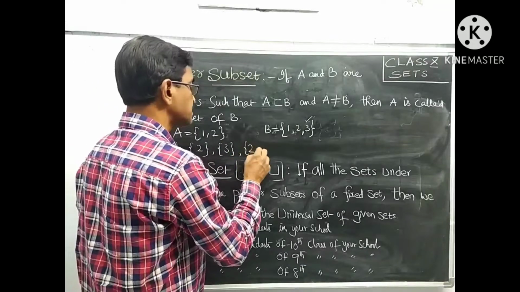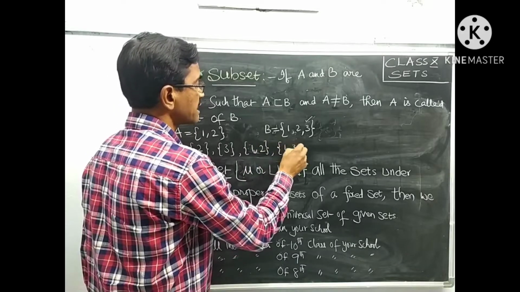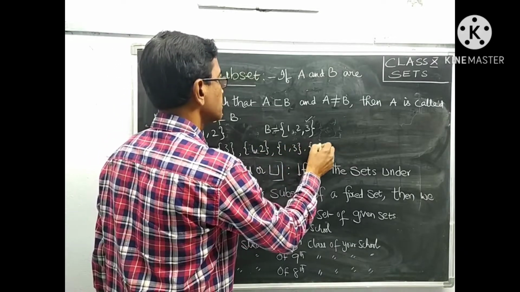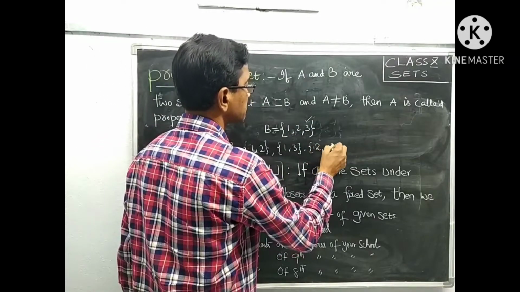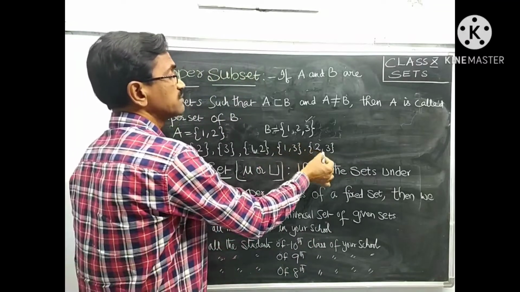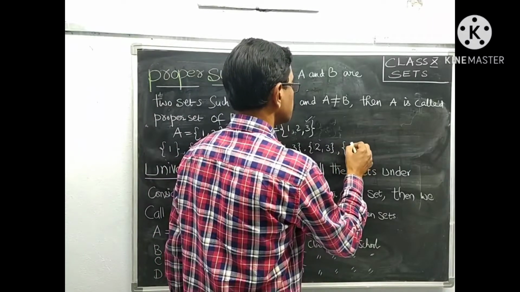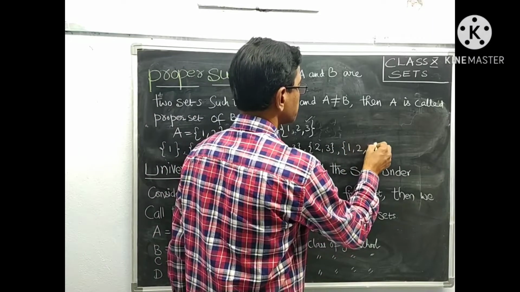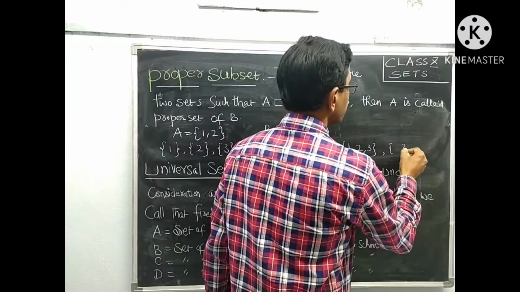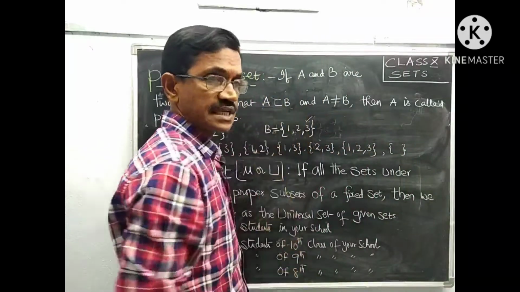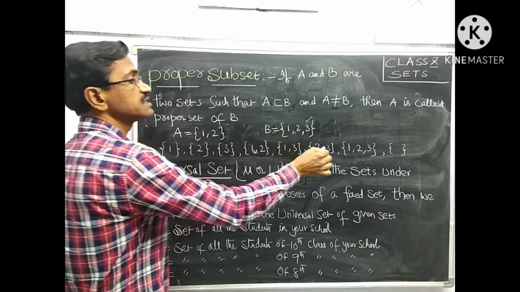By taking two elements, {1, 2}, {1, 3} and {2, 3}. These are also subsets of {1, 2, 3}. And by taking 3 elements at a time, {1, 2, 3} is also a subset, and the null set is a subset of every set. How many subsets are here? 1, 2, 3, 4, 5, 6, 7, 8.